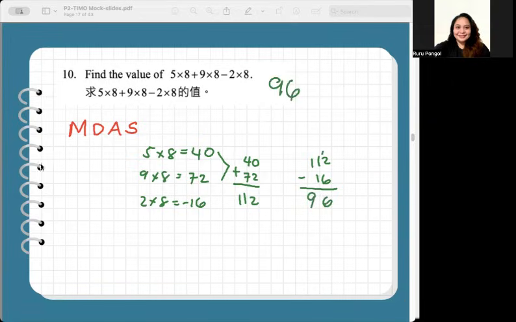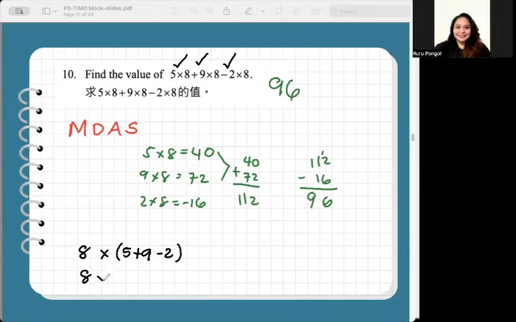Another way to solve is here. We have a common multiplier 8. We put it out. We can multiply it to the unique factors of 5 plus 9 minus 2. Later will be multiplied by 8.